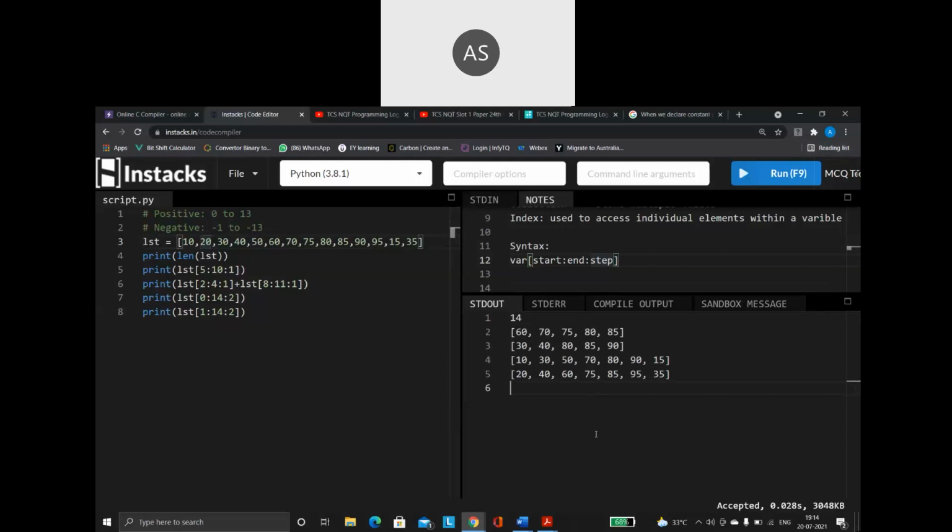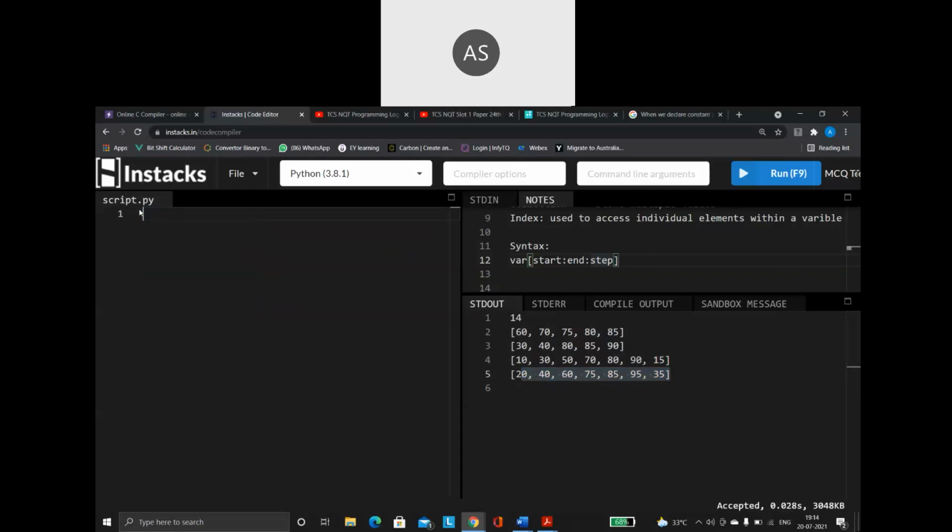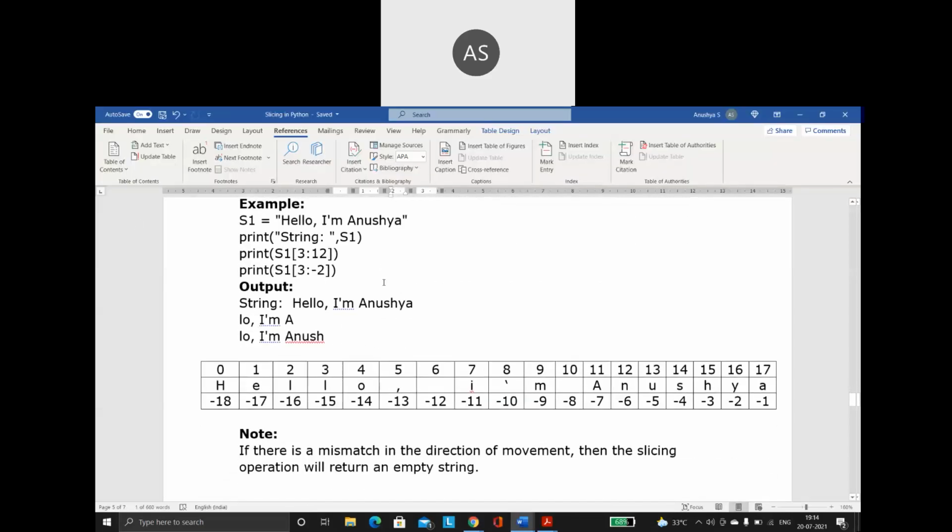Slicing is simply cutting. From this index position to this index position, you want to extract the data and create a new list. How will you do that? With the help of slicing. And as I said, slicing is available for all three data types. List slicing can be applied on strings also.